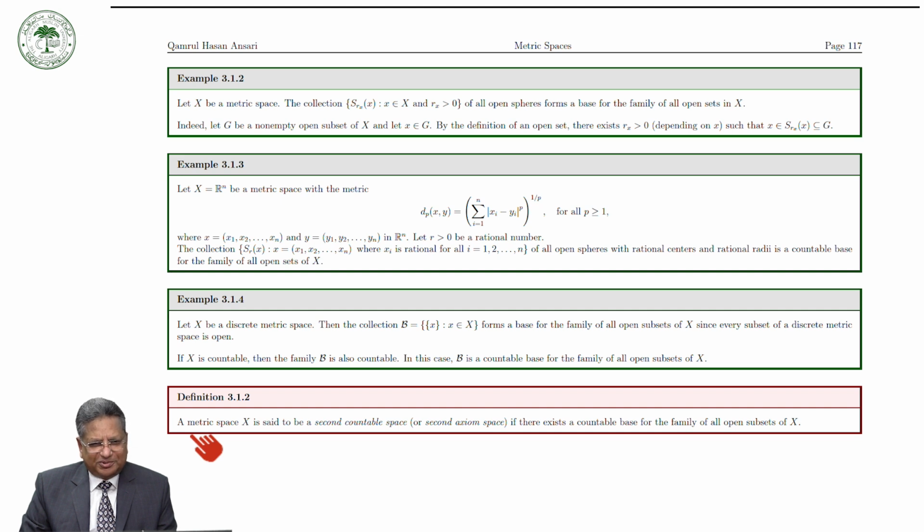Where is the first countable space? Why are we starting from the second, and not from the first countable space? The answer is that the definition of the second countable space is based on the base, and we are in the continuation of the base, and therefore we are defining the second countable space first, and we will define the first countable space later.